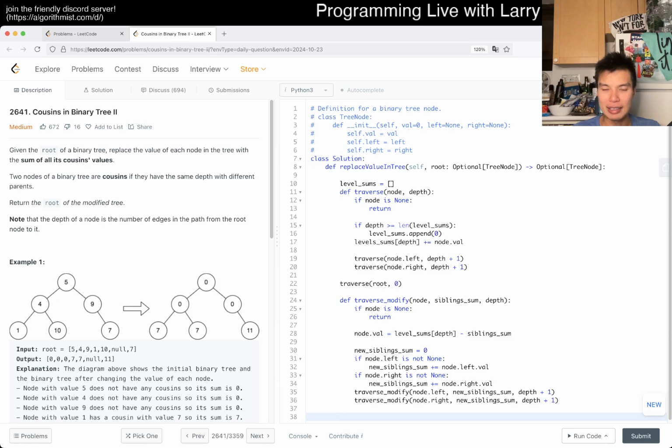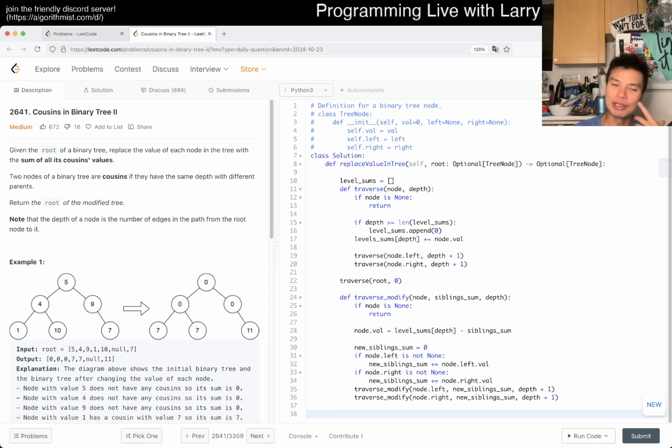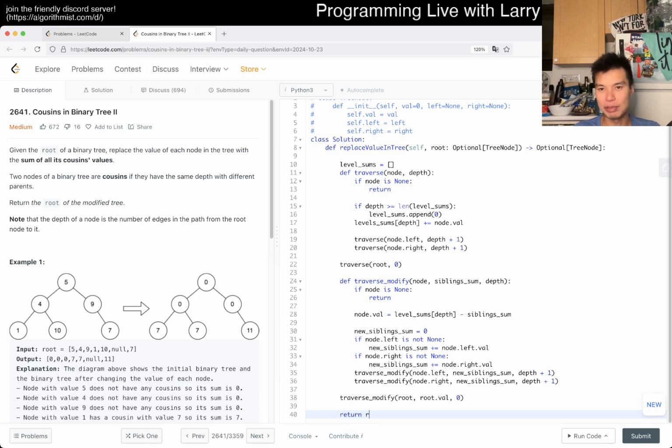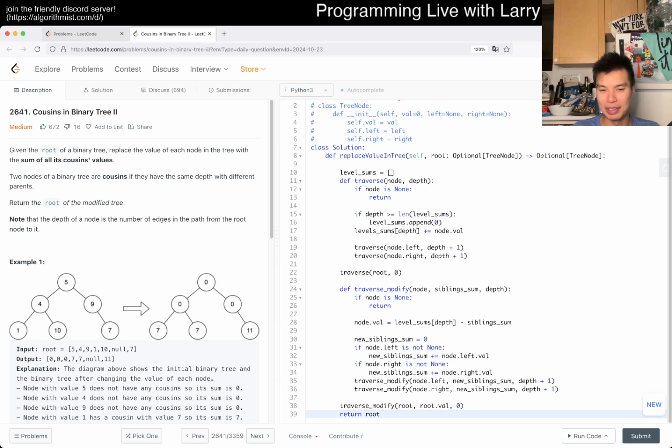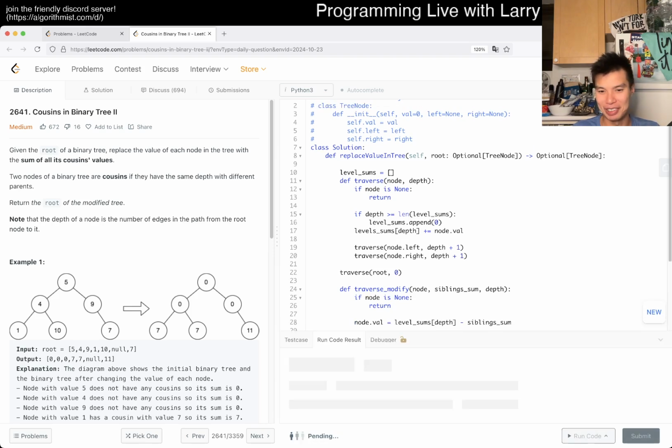And if you had used a sentinel root value, then you don't have to do anything funky. But you can also not do anything funky, because the sibling sum in this case would be just root dot value, because it doesn't have the other sibling. But yeah, and then now we just return root again, and we should be good, unless I'm wrong, of course.